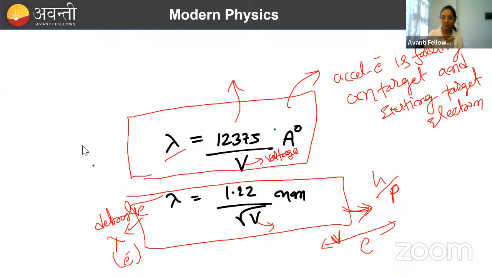So lambda, in case of an X-ray tube, you can directly write 12375 by V. If in the X-ray tube the falling electron is accelerated by V voltage, then what wavelength will we get after the electron hits the target atom and excites a certain electron, and after the excited electron comes down to the ground state, it releases a photon? What will be its wavelength? That we can write here.